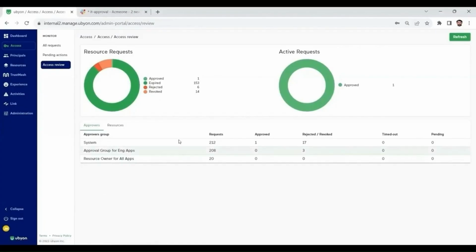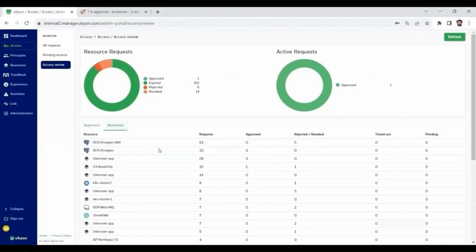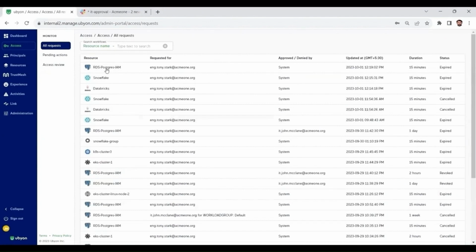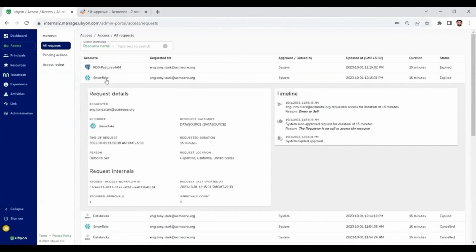Ubyon revolutionizes access visibility with meticulous post-access audits at a session level. This expedites compliance efforts and also empowers security teams with a deeper understanding of access patterns, enhancing overall operational efficiency. Ubyon enables the scaling of least privilege access.